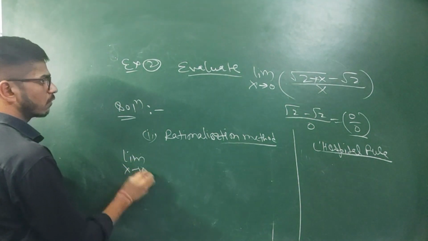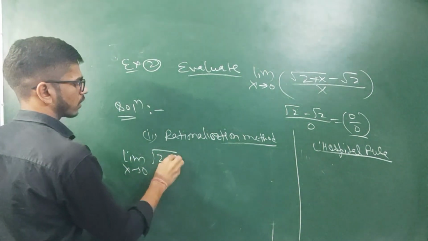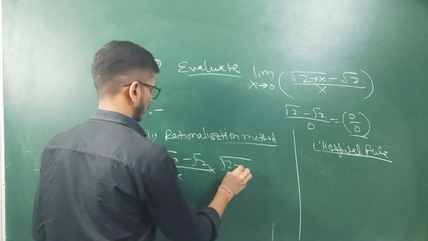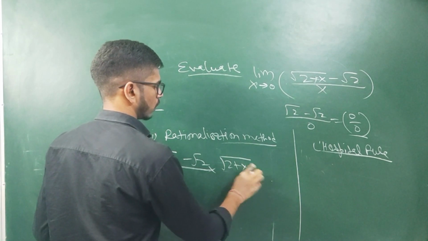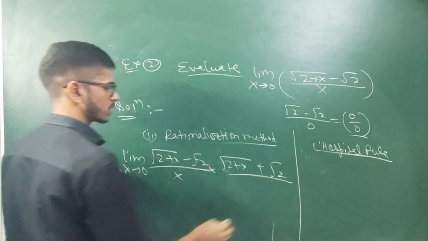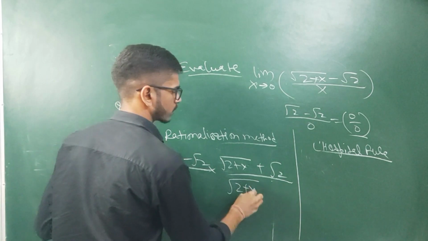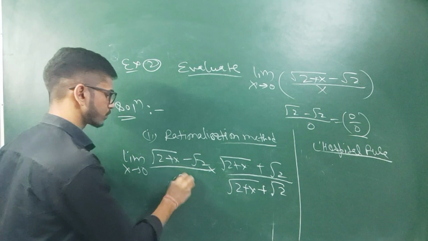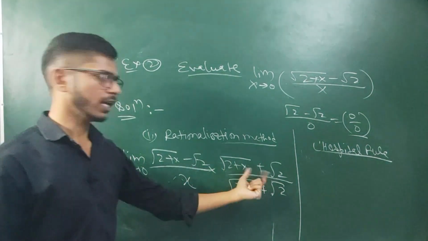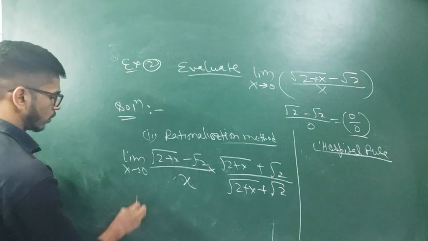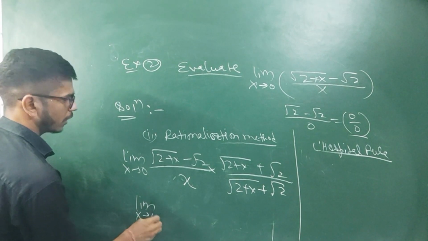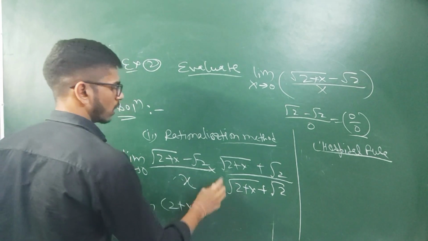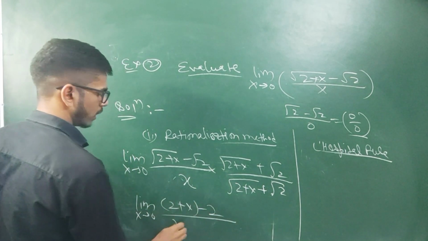We will rationalize the given function. How can we rationalize it? We will multiply and divide the given function by under root 2 plus x plus under root 2. Okay, in this way we can rationalize this given function. Here we will use a minus b times a plus b. What will we get? We will get a square, which is 2 plus x, minus b square, which is 2.